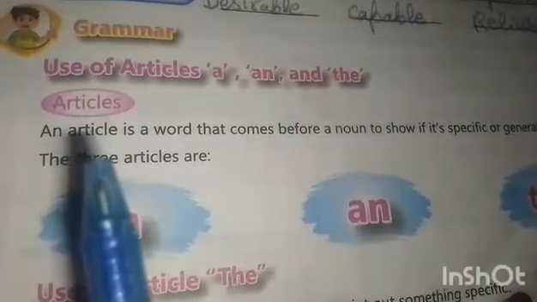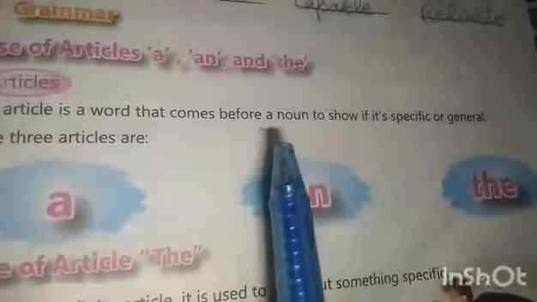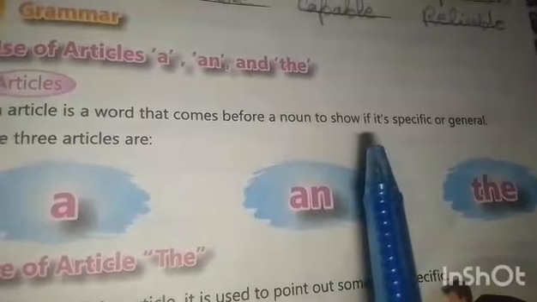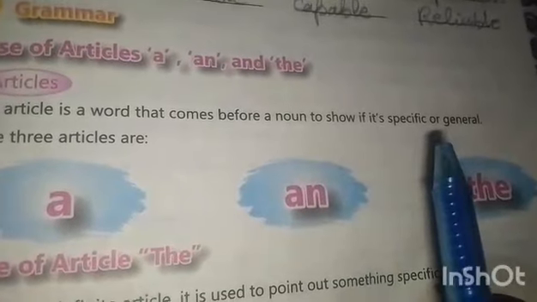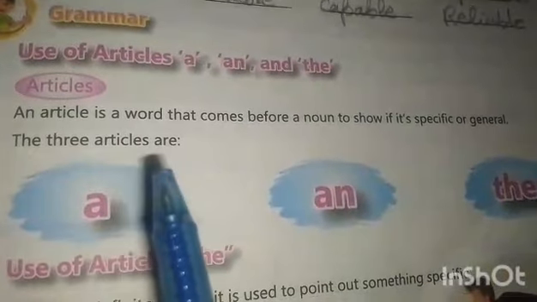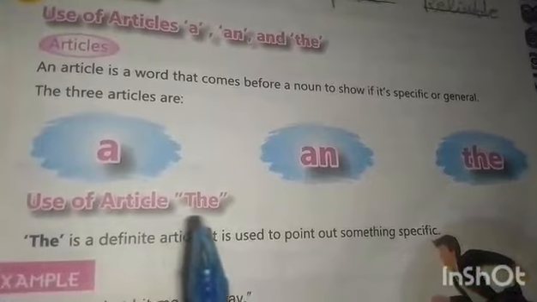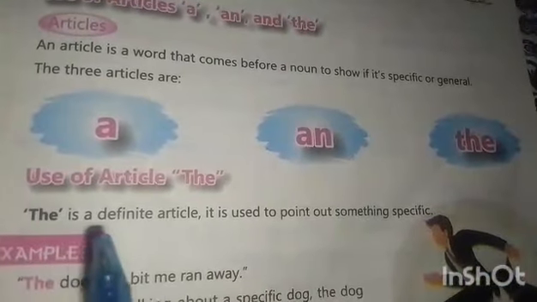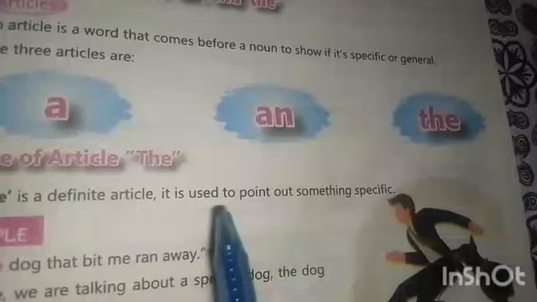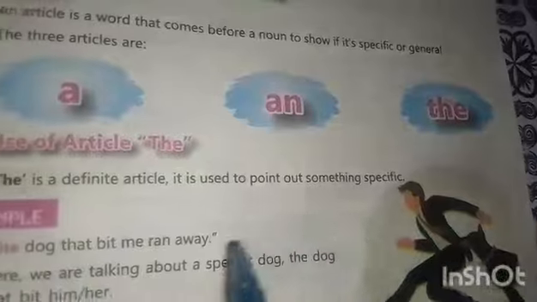Next, definition of articles. An article is a word that comes before a noun to show if it's specific or general. The three articles are a, an, and the. Use of article the. The is a definite article. It is used to point out something specific.